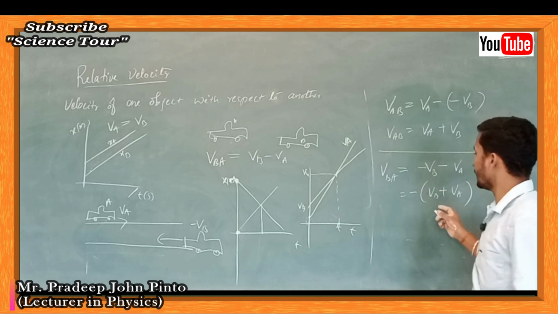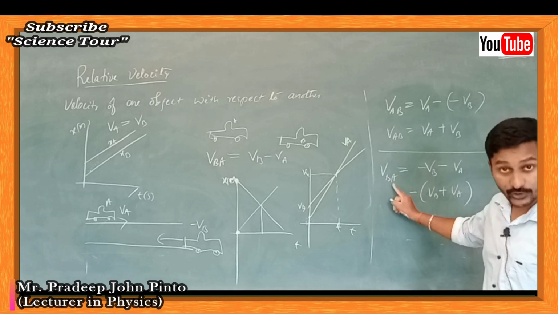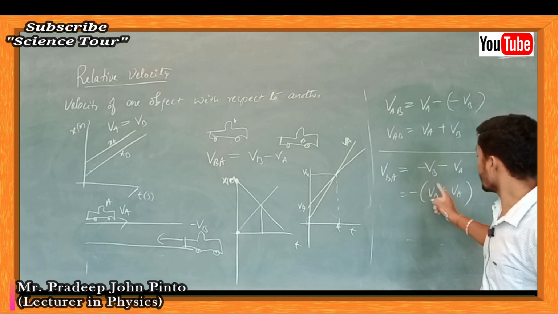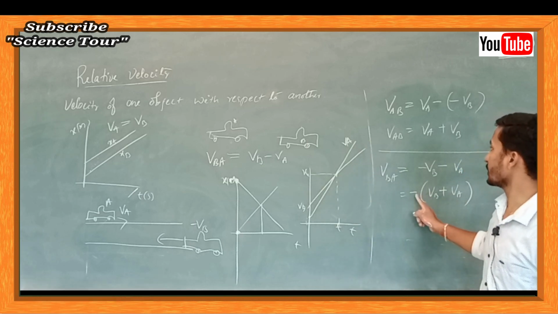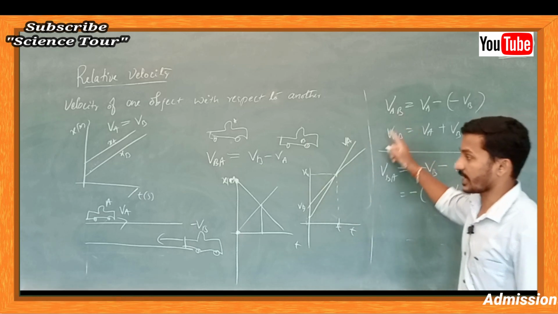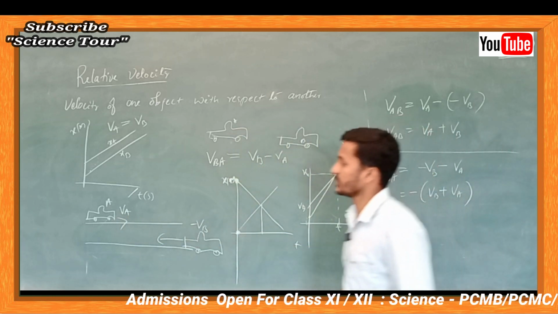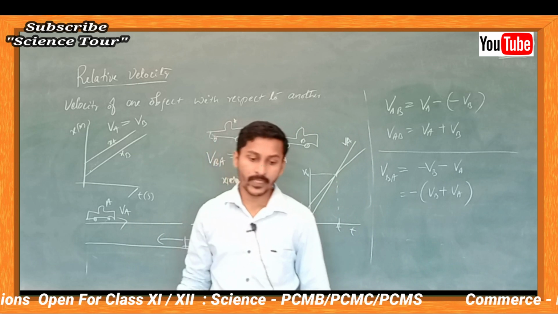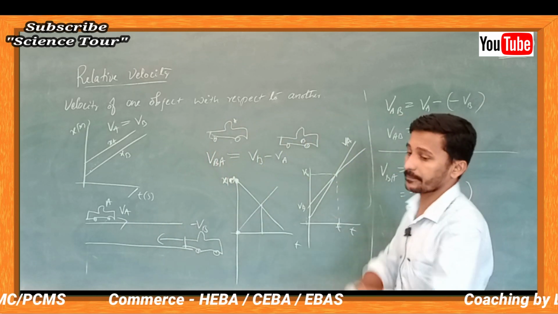Both are added up. It seems to you that B is moving in the negative direction, which is why it is negative. For B, it seems that A is moving in the positive direction. Again, both velocities are added up.